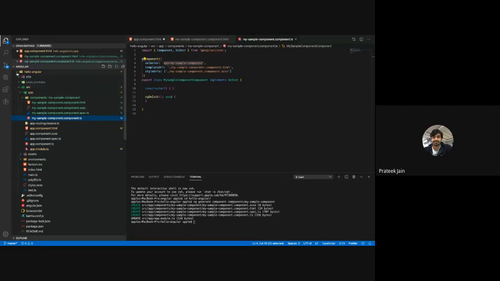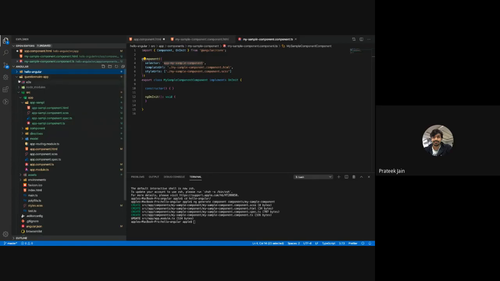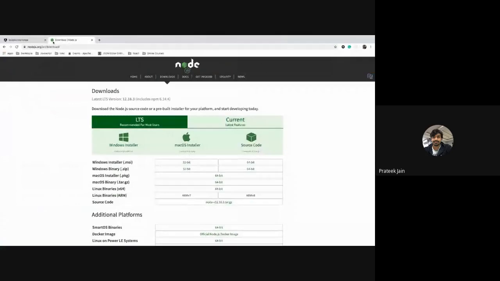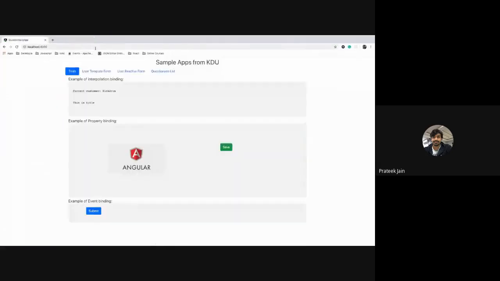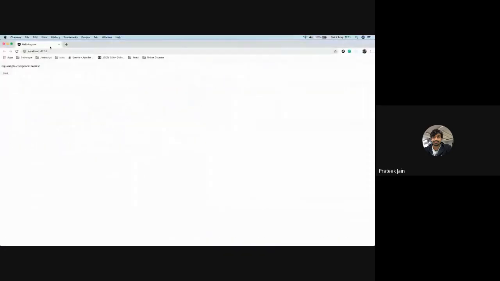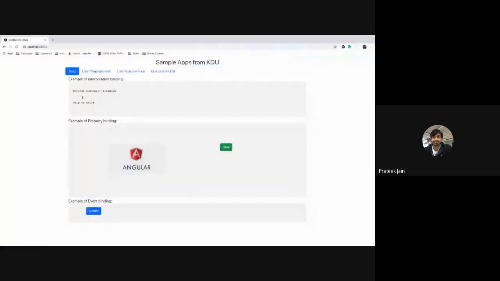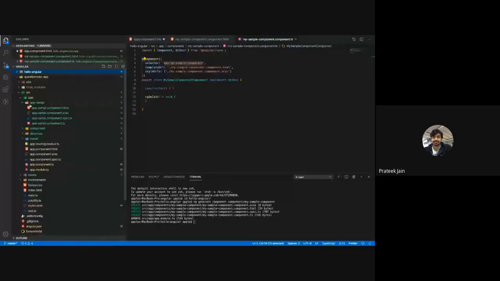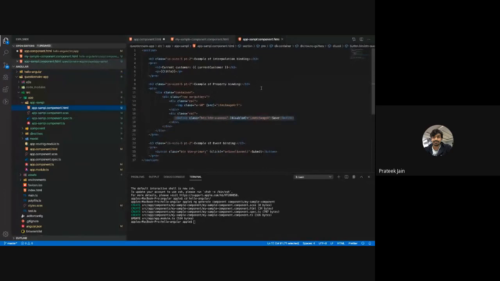So this is what is done. I have created a sample application for you guys, which is not this one. Okay, I'm going to close this, and I'm going to close this also. We are done with the Angular hello Angular. Now this is my sample application which I have created for you guys. It is similar to that. It has some HTML, which is the template, and I'm going to tell you how we communicate from the Angular component to the Angular template.